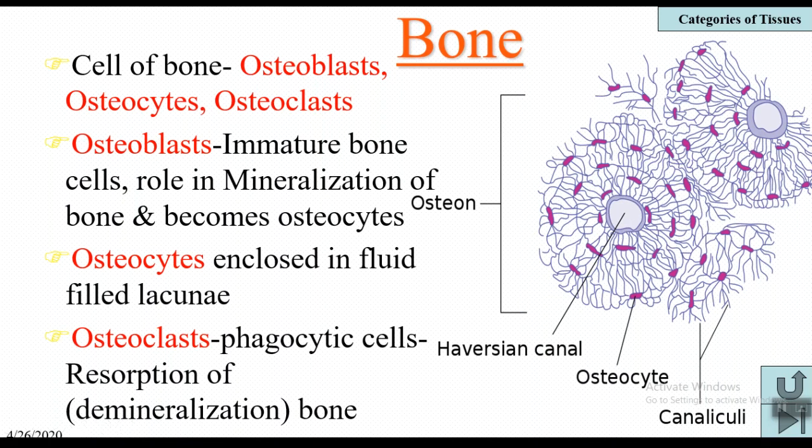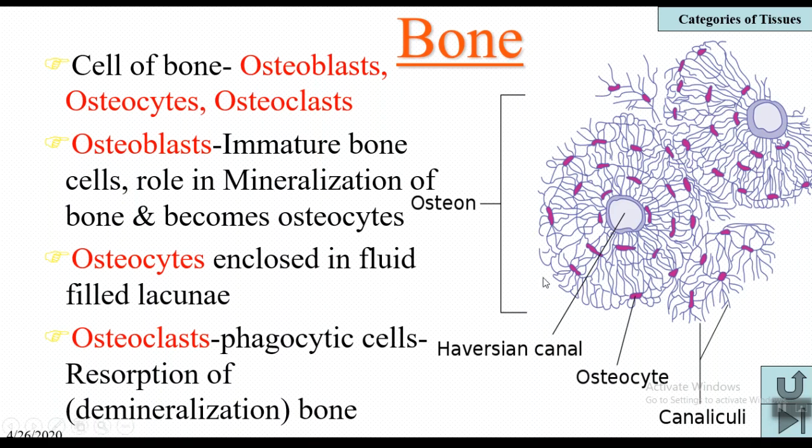This bone contains osteoblasts, which are immature, and after maturation these osteoblasts become osteocytes. These osteocytes are enclosed in a fluid filled space called lacuna, like what we studied in cartilage. The third type of cells are osteoclasts, which are the phagocytic cells of the bone. They kill the microorganisms found in the bone tissue, and they are also responsible for resorption of the bone, that is, demineralization of the bone.